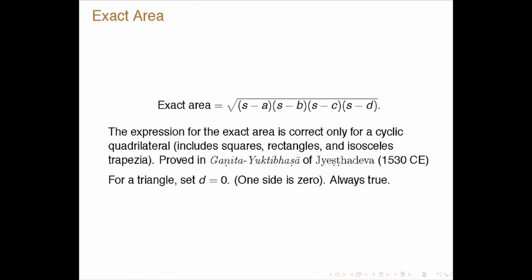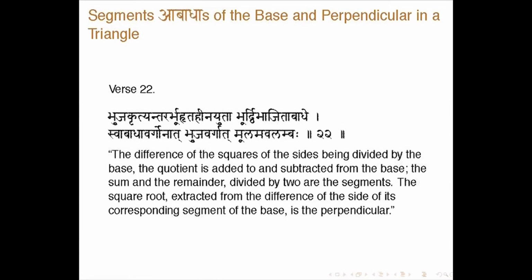Of course, this is for the cyclic quadrilateral. For the triangle you take one side to be 0, and then you get the result. For a triangle it is always true, because any triangle is cyclic: for any triangle you can always have a circle going through all the vertices. Then he will talk about the abadha, the base and perpendicular in a triangle. This is an interesting thing which I will discuss.